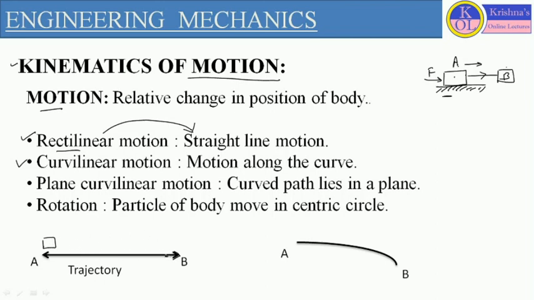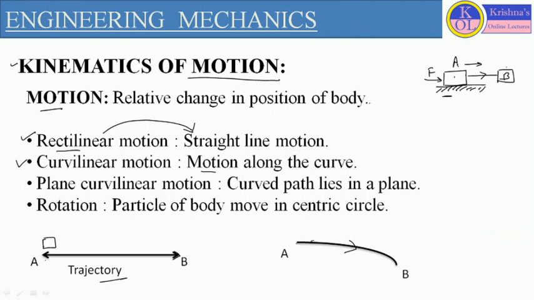This particular motion is called rectilinear motion, and the path followed by this body is called trajectory. Whatever path this body is following, it is called trajectory. It can be a curve, and that can be defined as curvilinear motion. In curvilinear motion we define the motion of the body along the curve. The second diagram is representing curvilinear motion.